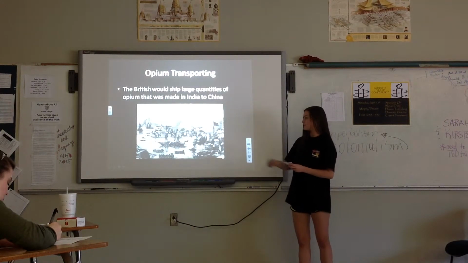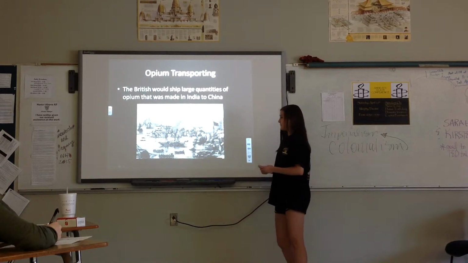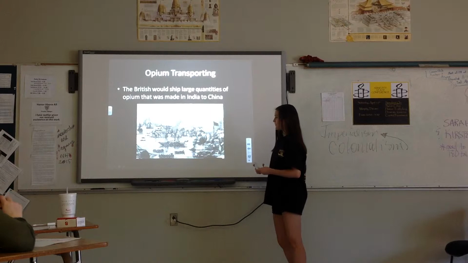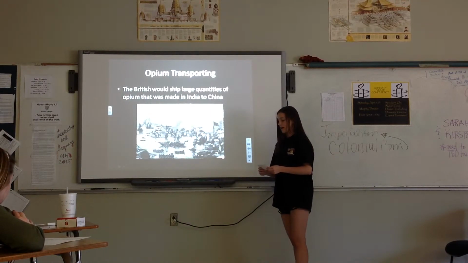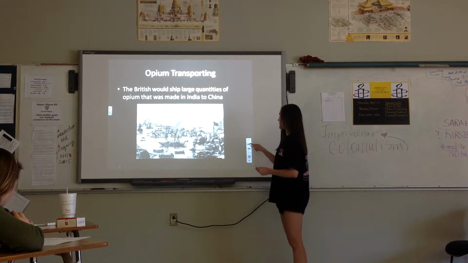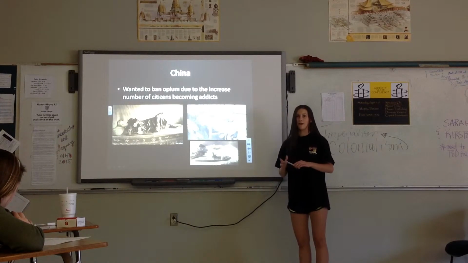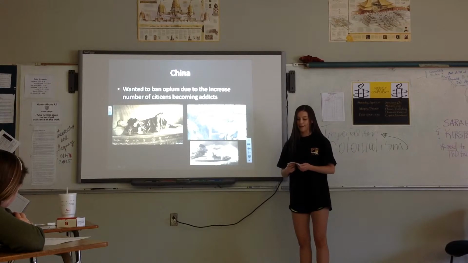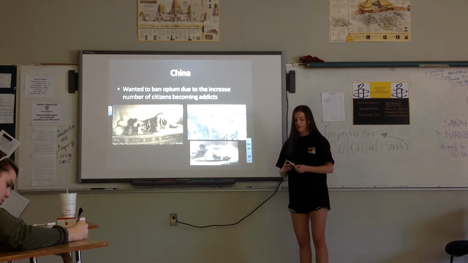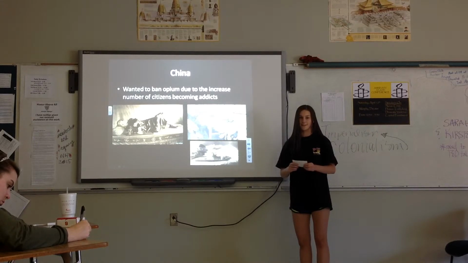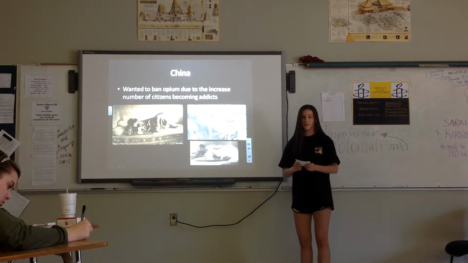This was a picture of when China took the opium from the city of Canton, and Britain brought their naval fleet in to try and get the opium back. China was very weak compared to Britain because they did not have the steam powered ships and all the other advanced weapons that Britain had. So they didn't know what to do, because the Chinese government wanted to stop the importing of opium but couldn't. Eventually Britain took over so many surrounding cities that China was forced to cave into Britain's demands.